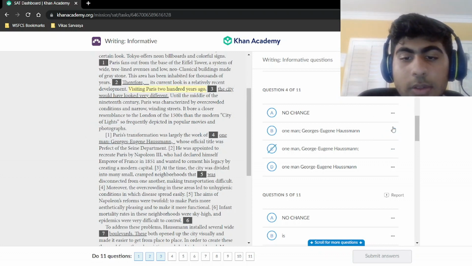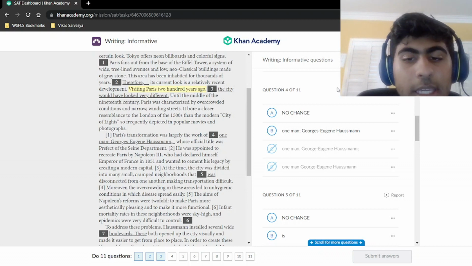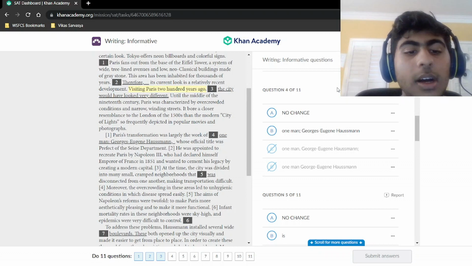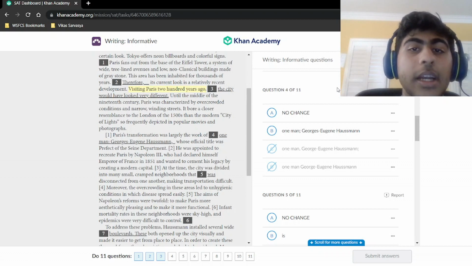So we can get rid of those. And then again, a semicolon also does this thing, separating two things. Then we have choices A or B. Choice B also has a semicolon that separates the two clauses, but it doesn't have a comma after Georges Eugene Haussmann. So it just says Georges Eugene Haussmann, whose official title was prefect of the sign department.